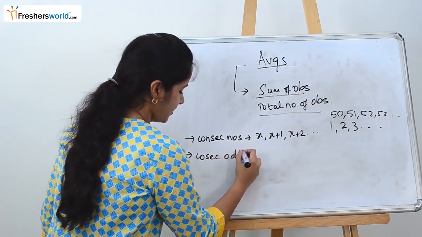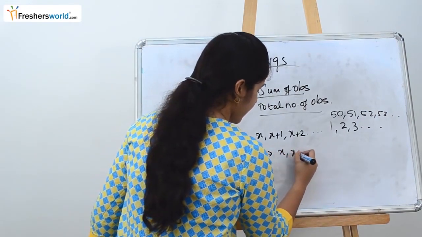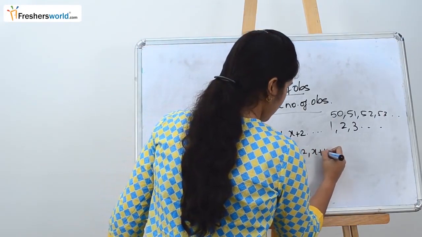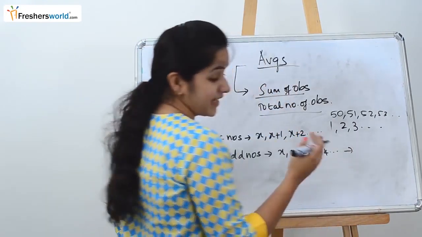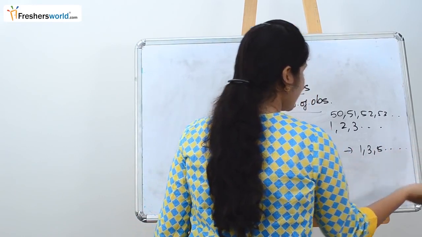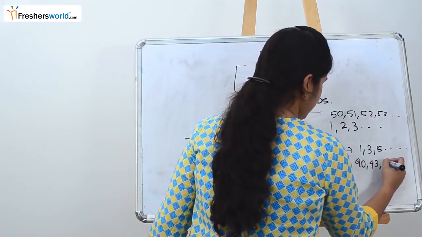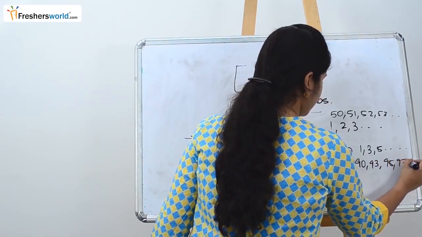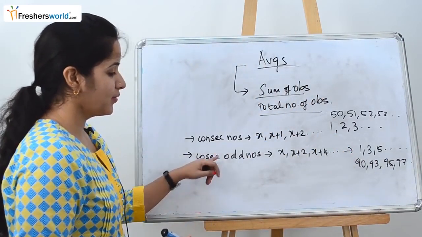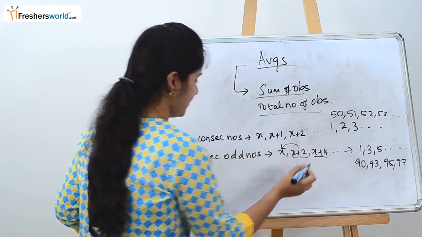Consecutive odd numbers. For consecutive odd numbers, it is x, x plus 2, x plus 4 and so on. Let's take x as 1. So it becomes 1, 3, 5, and so on. Let's take x as 91, then it becomes 93, 95, 97 and so on. So for consecutive odd numbers, the formula is x plus 2 of the x variable.